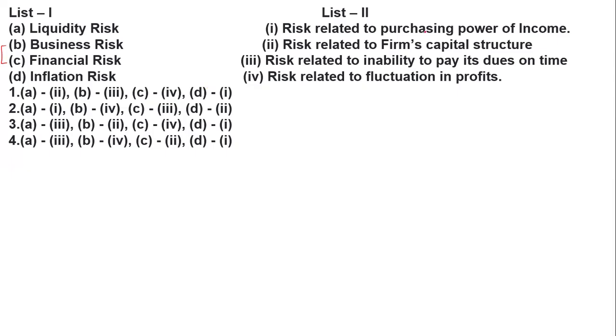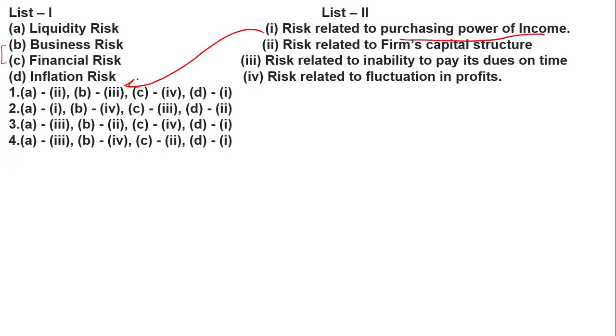Purchasing power of income is reflected by inflation. If there is a chance of inflation in the market, what is going to be affected? The purchasing power of your income.